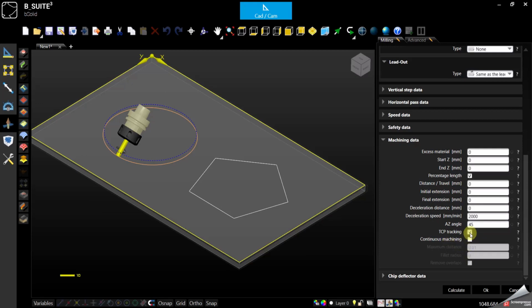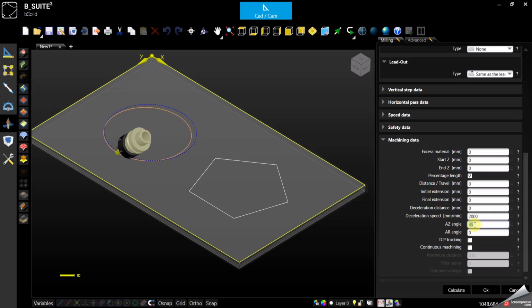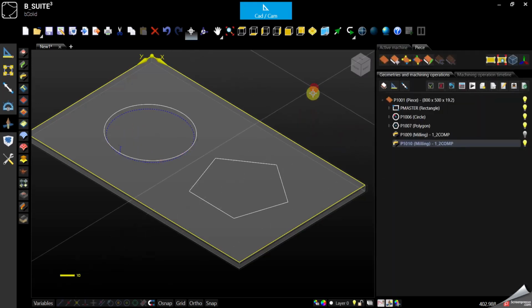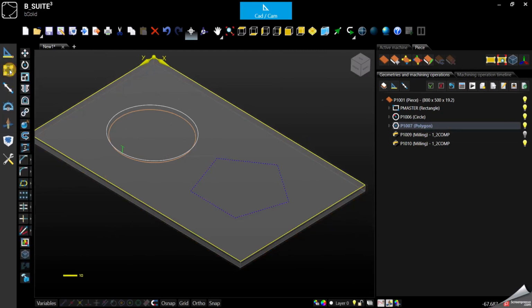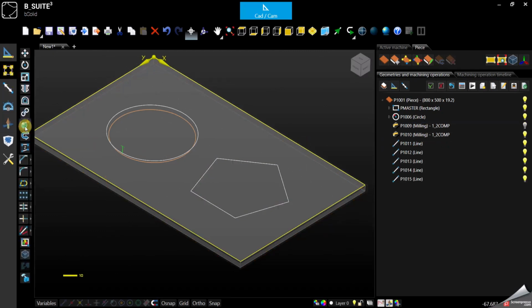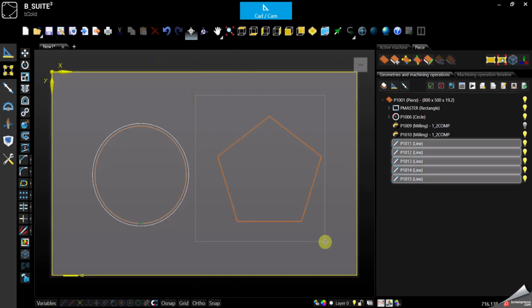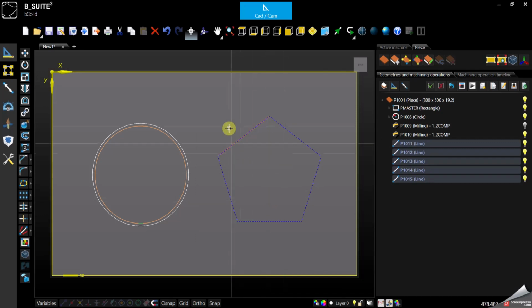Then continuous machining. Just to make a quick example, we can use this one. Let's explode it. Instead of a polygon, if we explode it, we should get exactly 5 lines. Let's say we want to select all the geometries here and apply a milling.